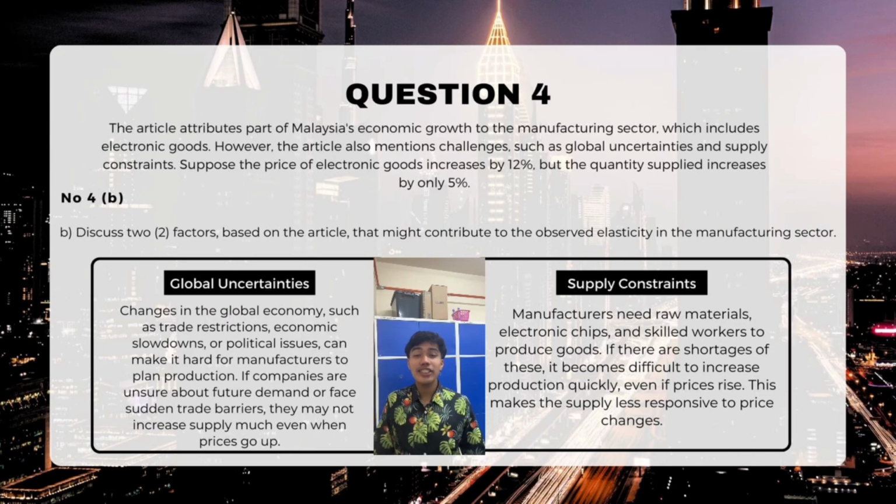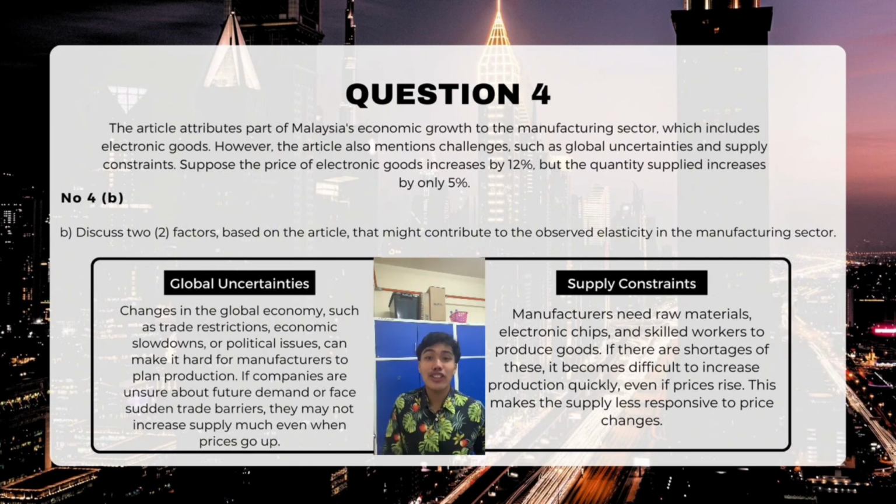Okay, the second factor is supply constraints. Manufacturing requires raw materials, electronic chips, and skilled workers. If their inputs are in short supply, producers cannot quickly increase production even if prices go up. For example, a shortage of semiconductor chips in 2021 slowed down global electronic production despite high demand. This limitation reduced supply elasticity, making the industry less responsive to price change.